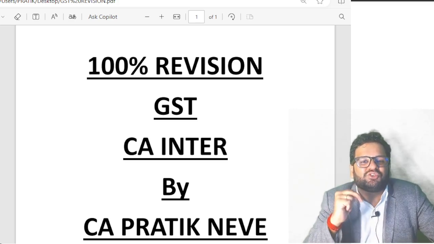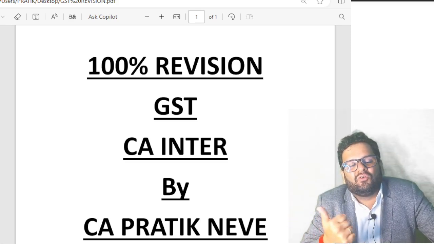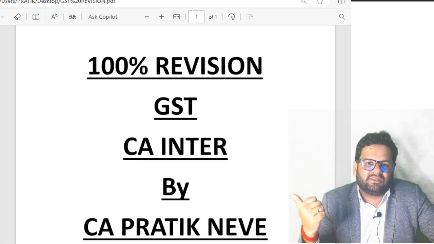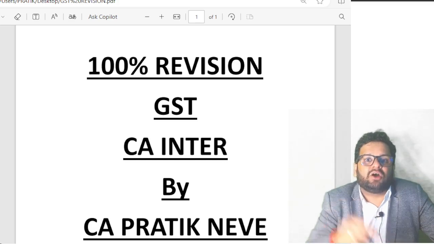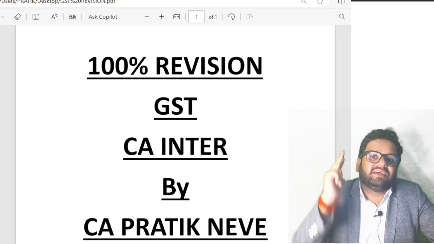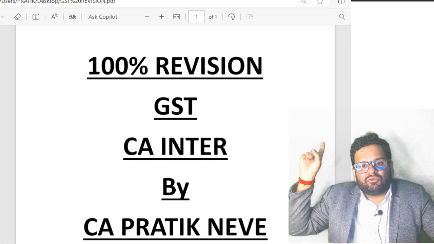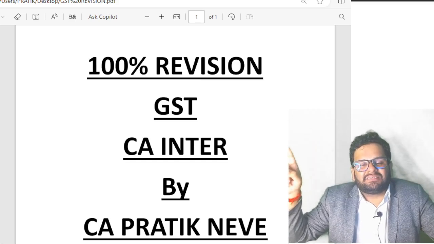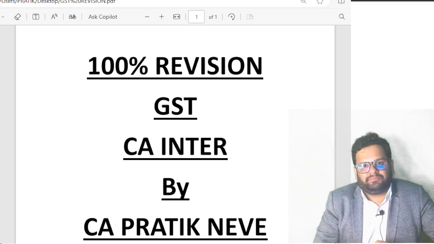Again, there are exceptions to this. The exceptions are similar to those we discussed for vehicles. Then going to clause AB: block ITC on repairs, maintenance and insurance services with respect to such vessels, vehicles and aircrafts on which ITC is blocked.